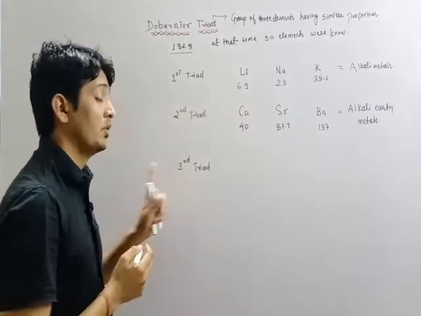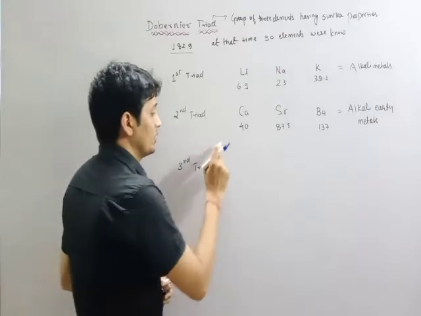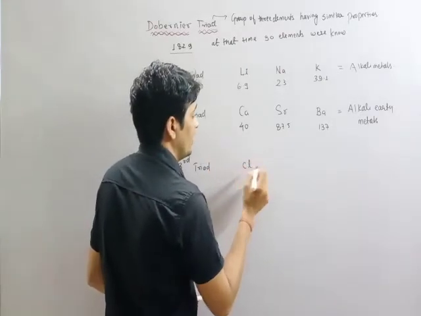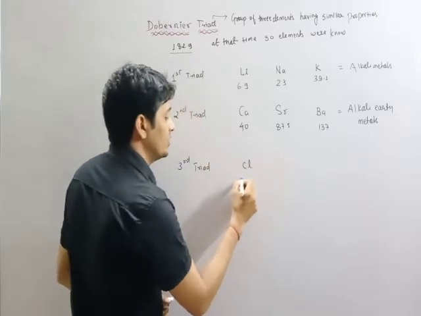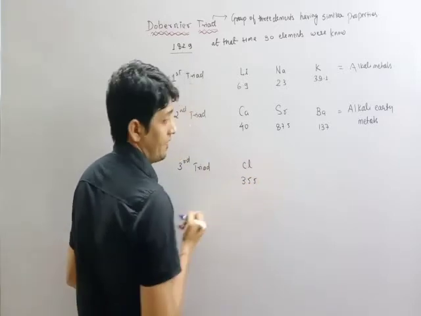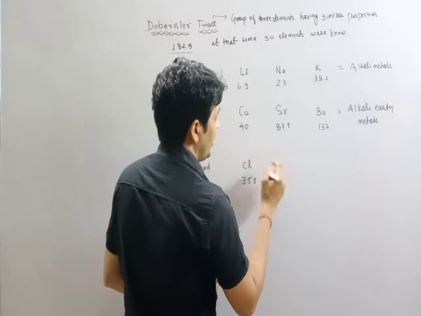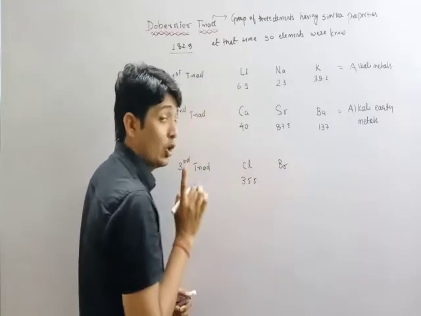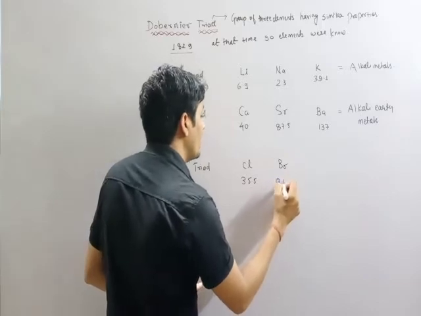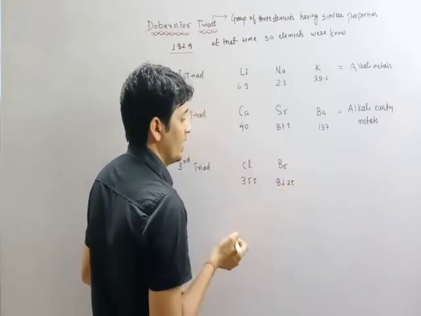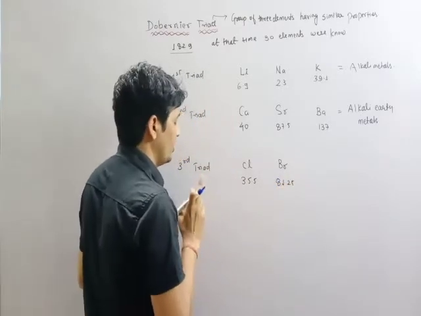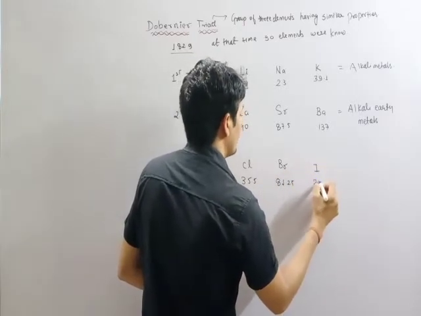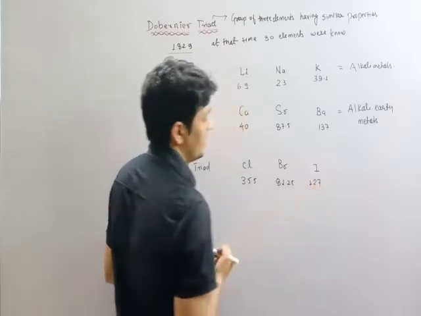Now we will discuss the third triad. The first element is chlorine, with atomic mass 35.5. The second element is bromine, with atomic mass around 81.25. The third element is iodine, with atomic mass 127.